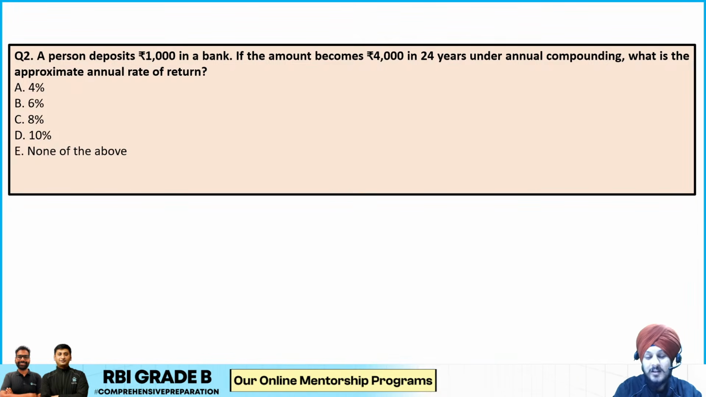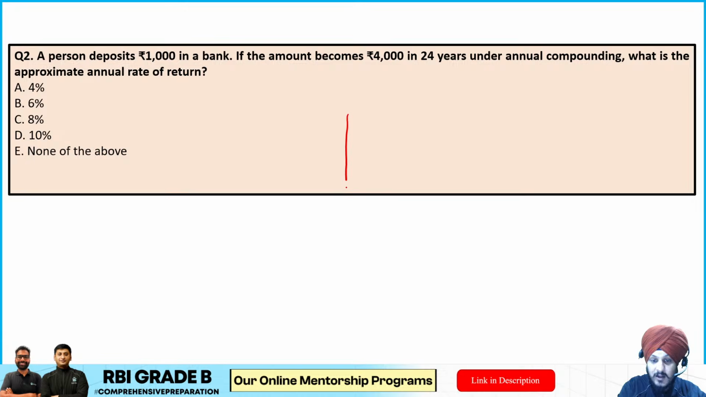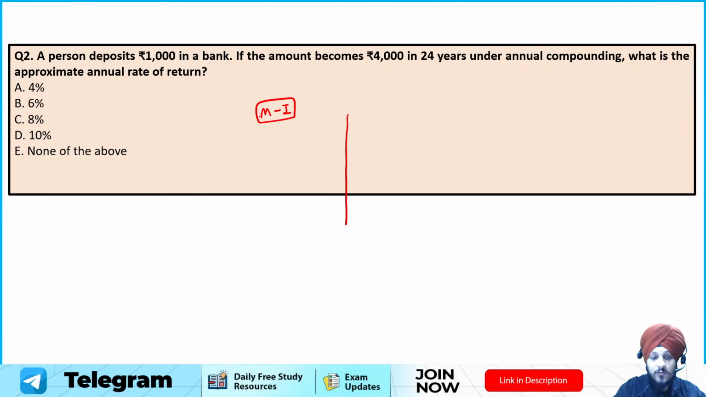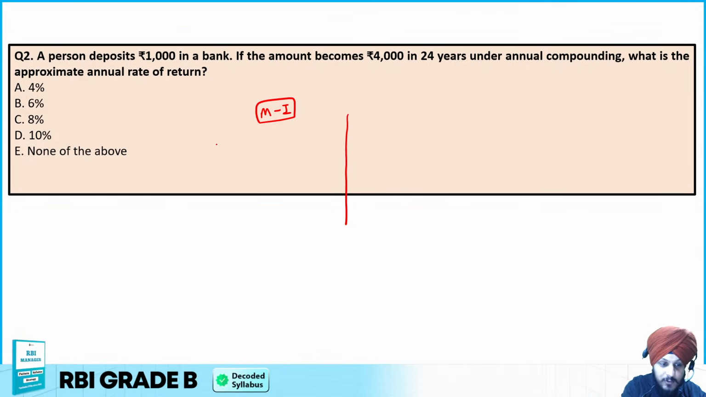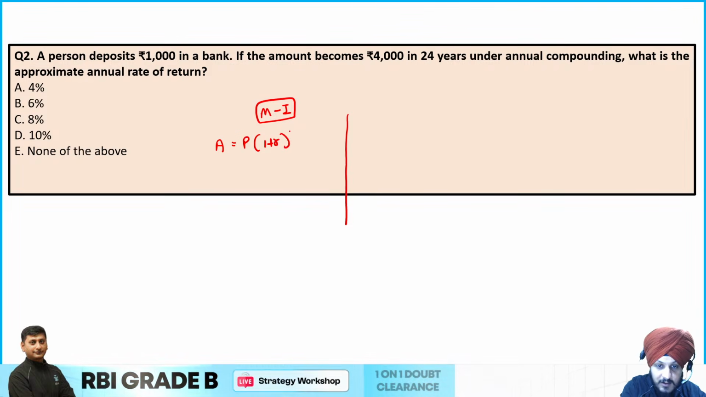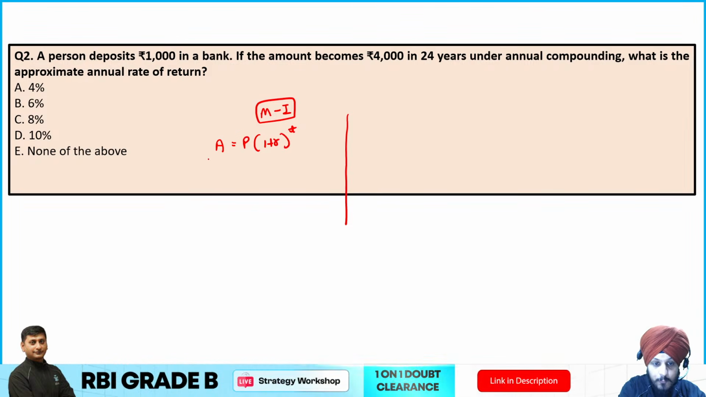So you can solve this question using two methods. Method number 1 is going to be a lengthy method. Over there you will require a calculator also, and it will require a lot of calculations. For example, you can simply use the formula for annual compound interest, which is A = P(1 + R)^T. So you can put the values over here.